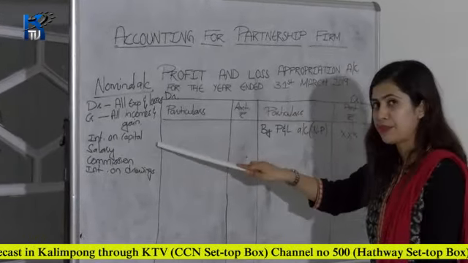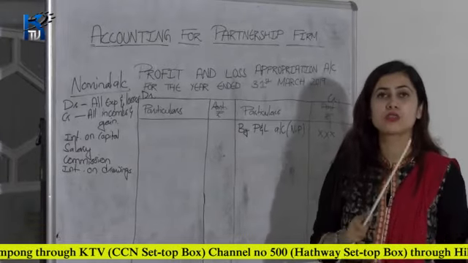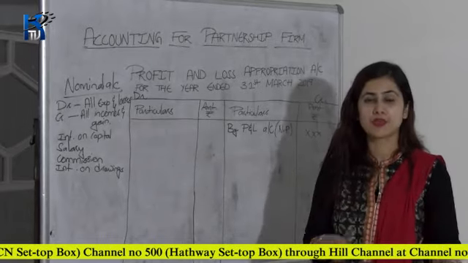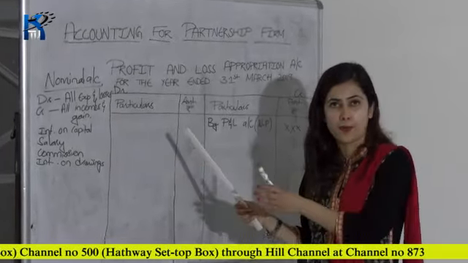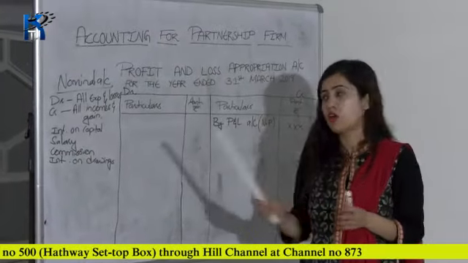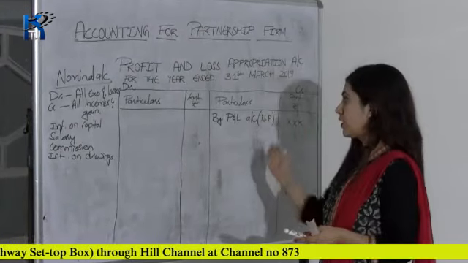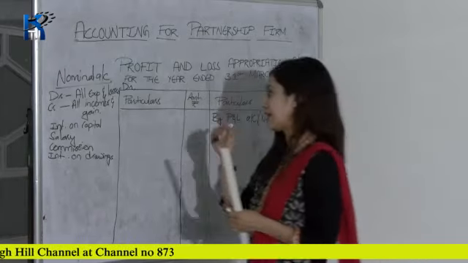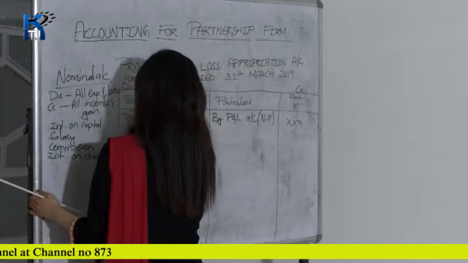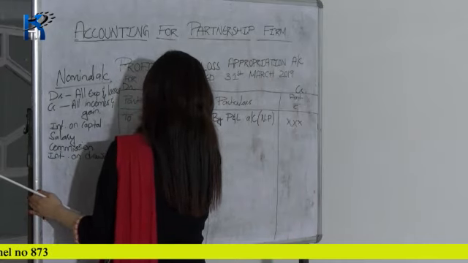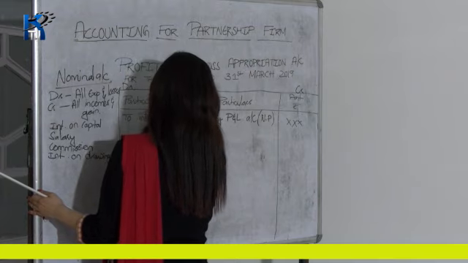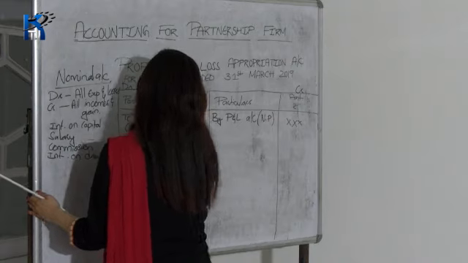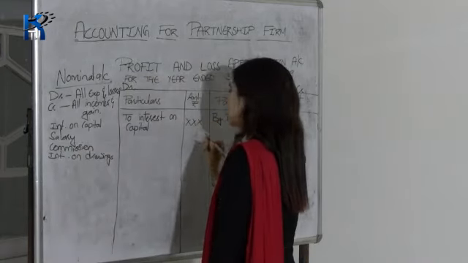Interest on capital means the partners are getting interest on their capital. So you are giving interest to the partners on their capital, which means it is an expense for the firm. Expense will come on the debit side, whereas income will come on the credit side. So let's write the expense, that is, to interest on capital. Write the amount in the amount column.